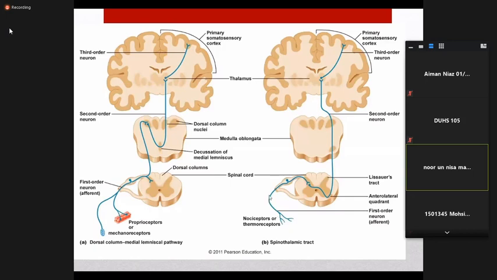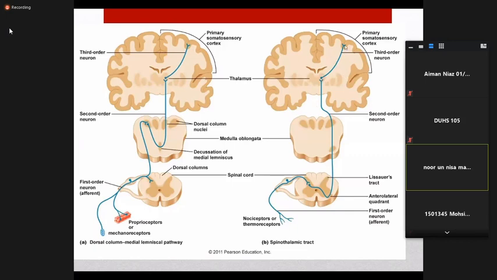This is the peripheral nerve. The fibers from the receptor pass to the spinal root at the same level. Then they relay in the nucleus of the anterior horn. Then at the same level or one cord level above, they cross towards the opposite side, and ascend on the opposite side of the body. They first relay at the level of the thalamus. This is the thalamus. This is the second order neuron, and it relays at the thalamus.